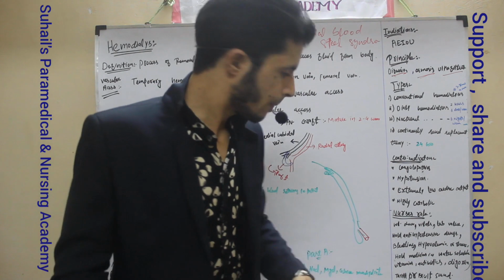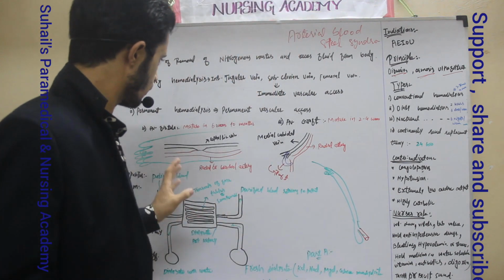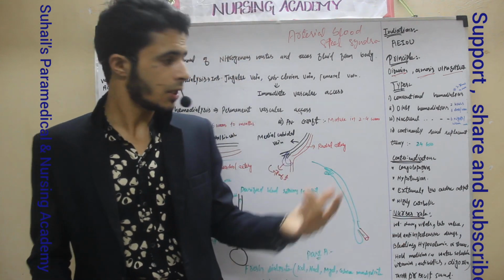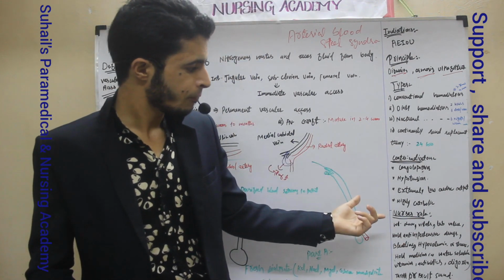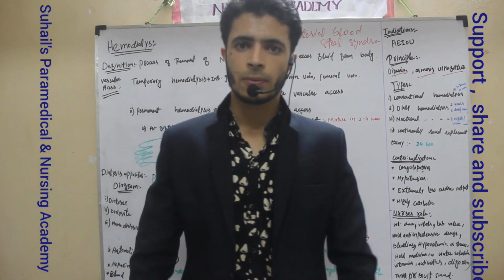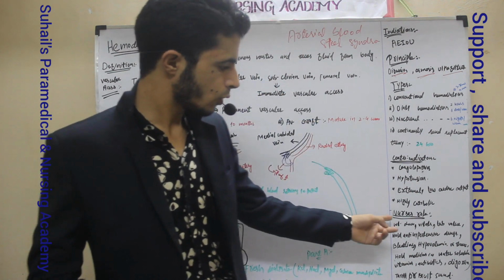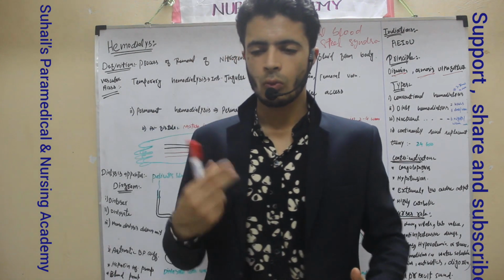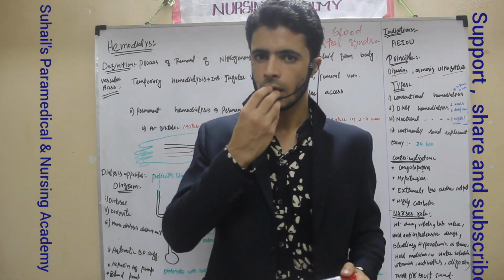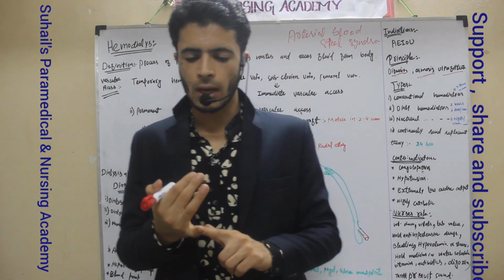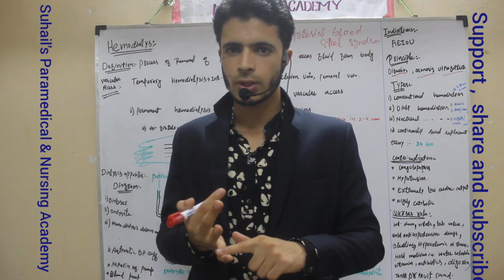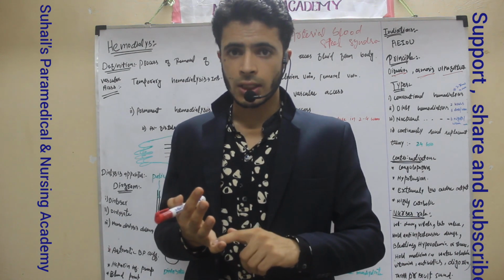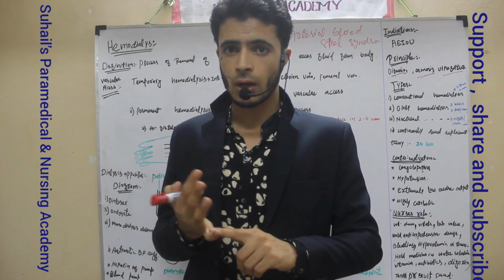syndrome. Okay. This was all about hemodialysis, what the contraindications are, and what the complications are that we face after the hemodialysis. Remember, during the process of hemodialysis, before it and after it, what is the nurse's role? What do nurses have to do? Remember, the nurse's first role is to check the vital signs before and after the procedure, and during the procedure also we have to be careful. Remember, we have to check for bleeding. If there is any bleeding during the procedure, we have to be careful.